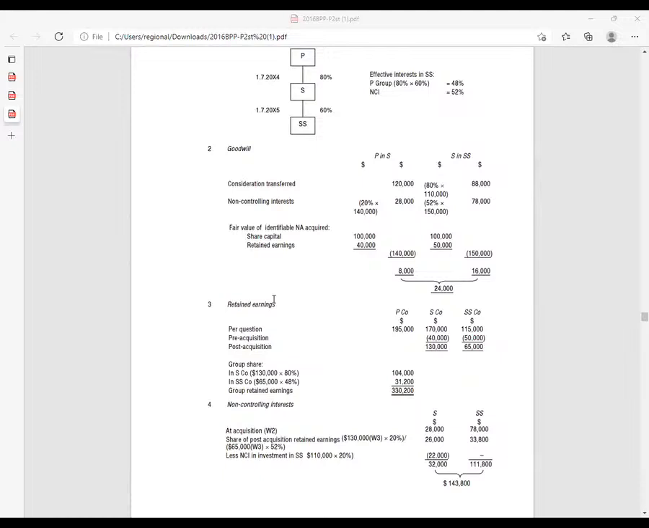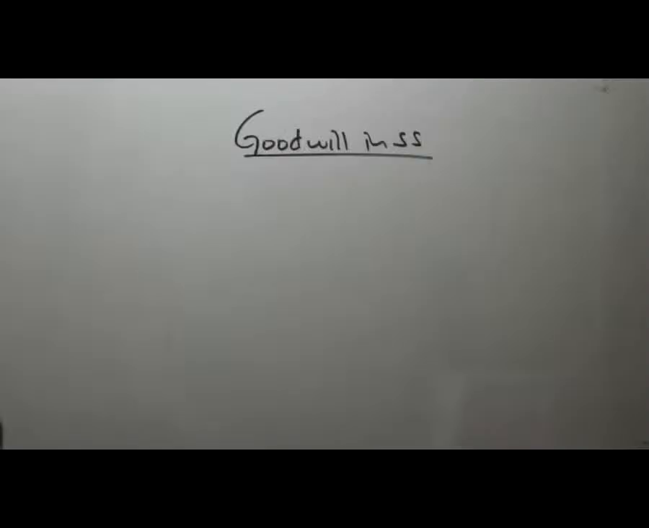I can tell you. Let's see here. You can see goodwill is supposed to be 16,000 for SS. How did they get this? It's very easy. Thank you very much for trying. So in SS,